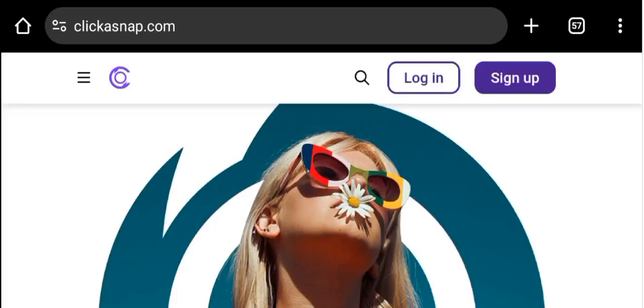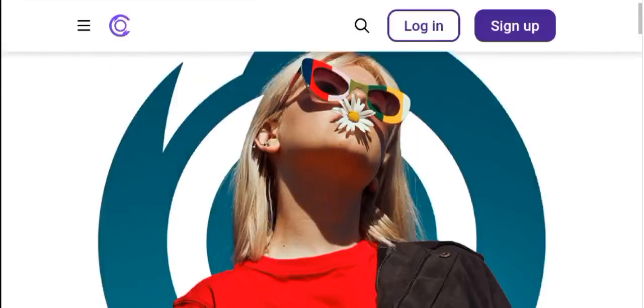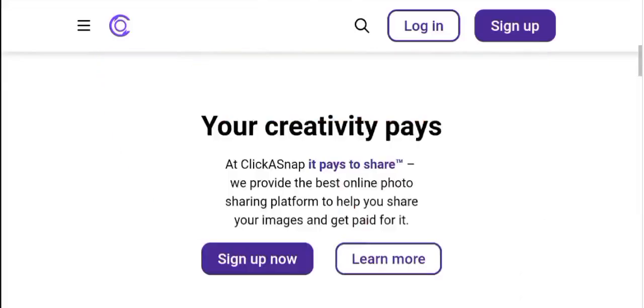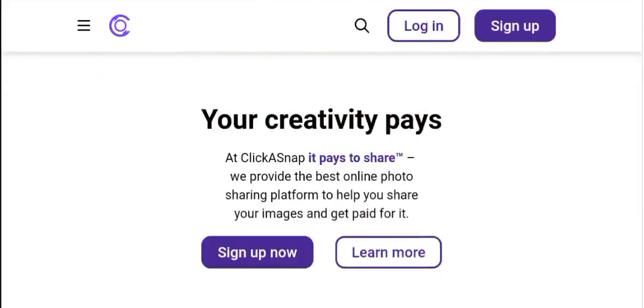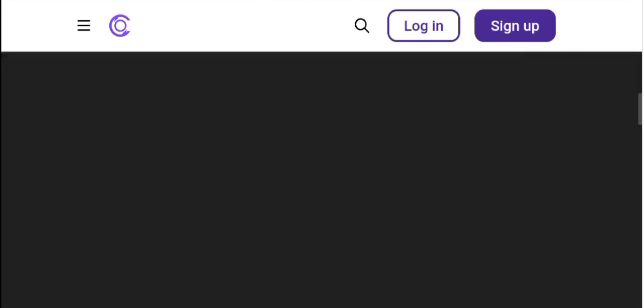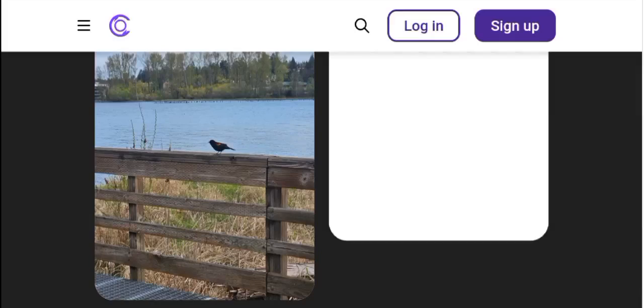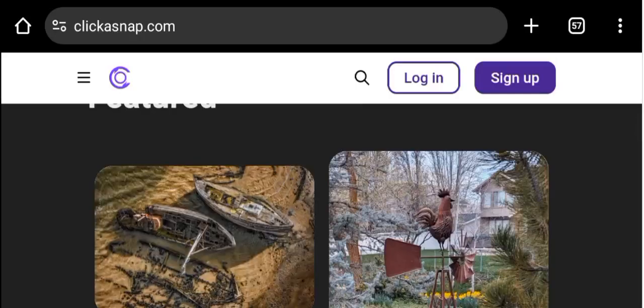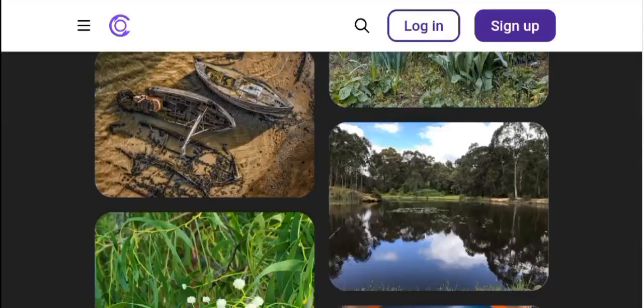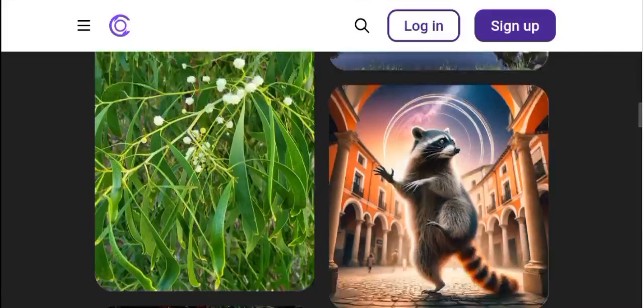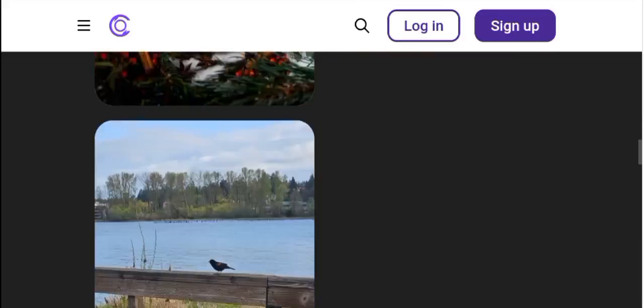In today's video, I'm going to show you a platform where you can upload legit and authentic images and start making money. This interface, as you can see here, is the interface of a platform known as CampusHutzle. It says creativity pays. At CampusHutzle, it pays to share. We provide the best online photo sharing platform to help you share your images and get paid for it. These features are simply photos that have been released by people who are also users of this platform, just like you, who have been sharing their creativity on this platform and getting paid. As you can see here, these are all unique photos.